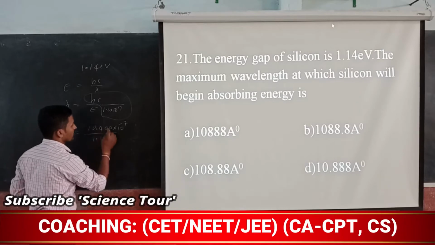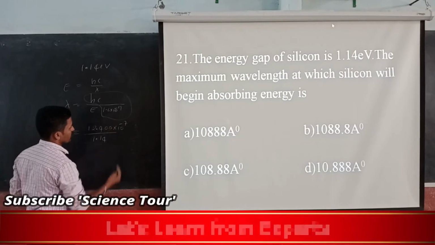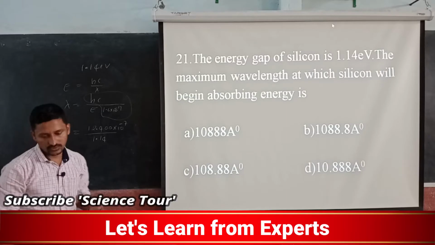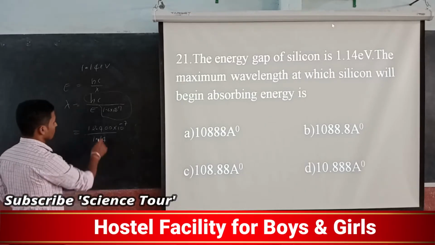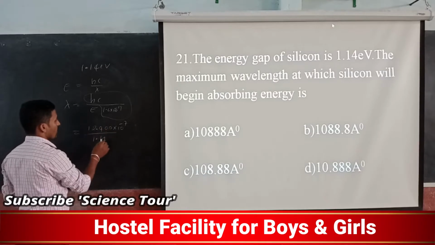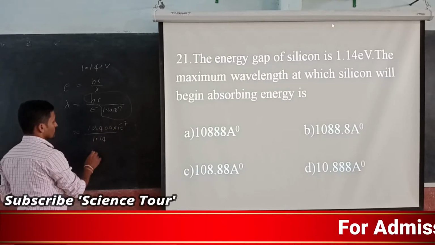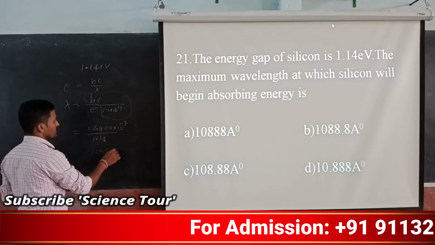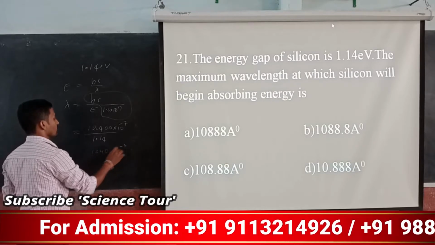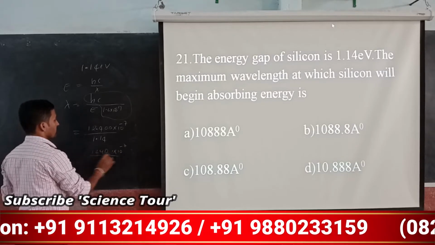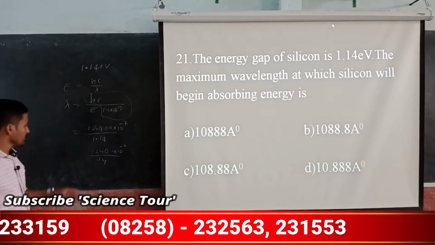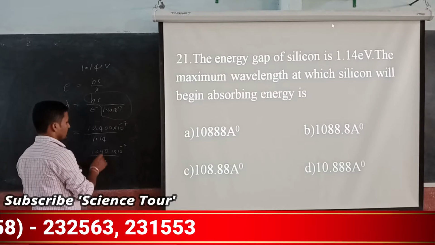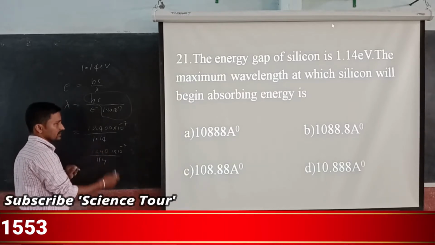Already you have written that value. So divide, and you get 1240.0 into 10 to the power minus 7, divided by 114. Divide it and nearly it is 11 something.